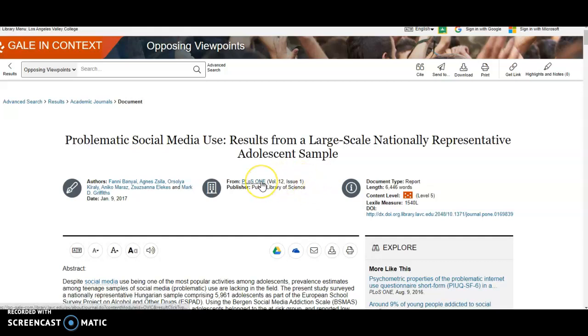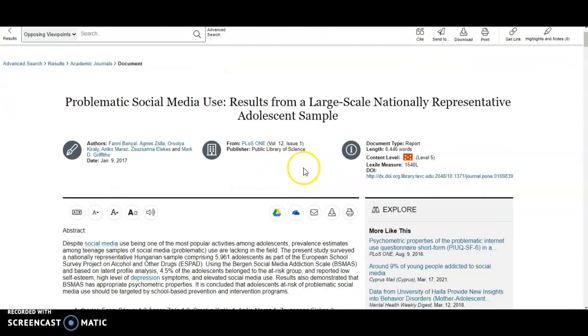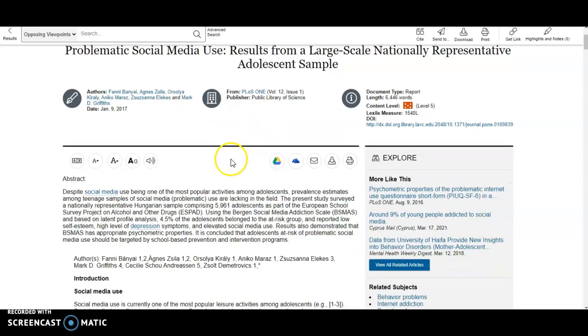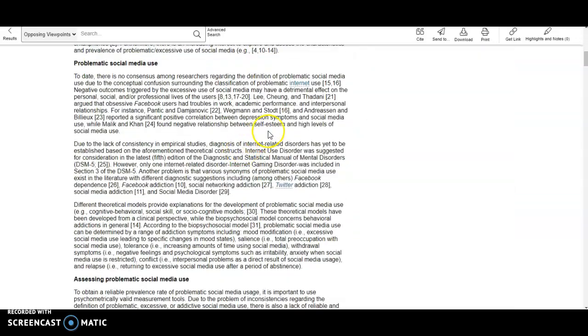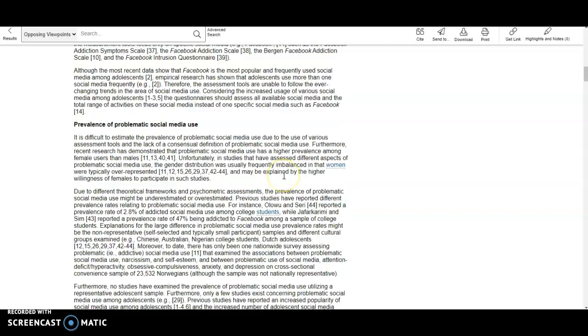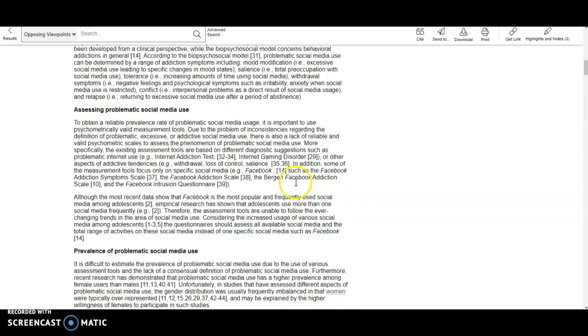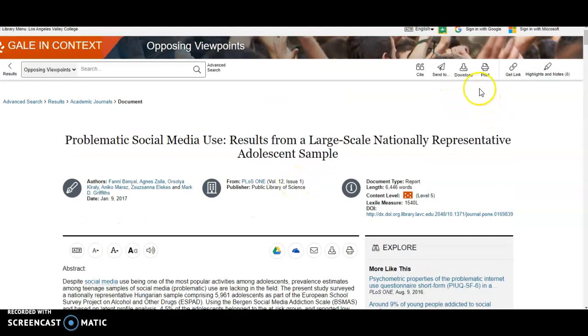So these are all definitely peer-reviewed. It's very famous for doctors publishing their research in. So let's go down here. Okay, so this one looks really good too. So I would grab this one, get the permalink and the citation.